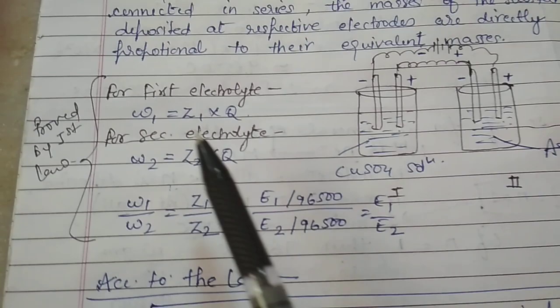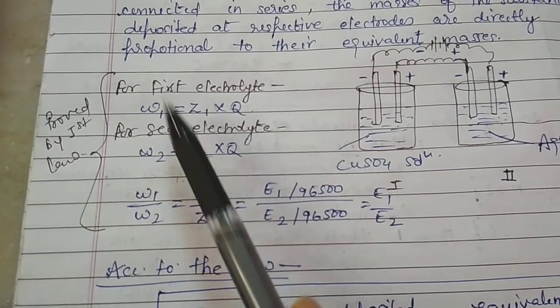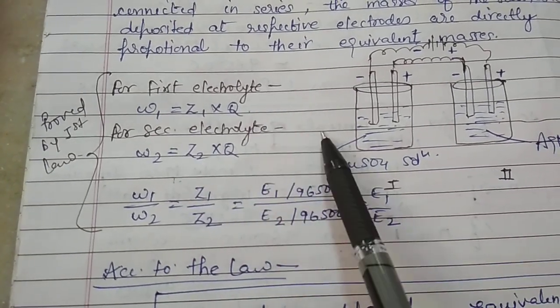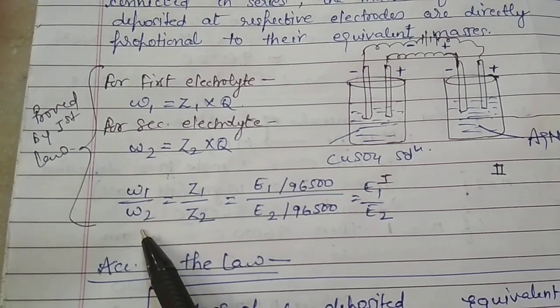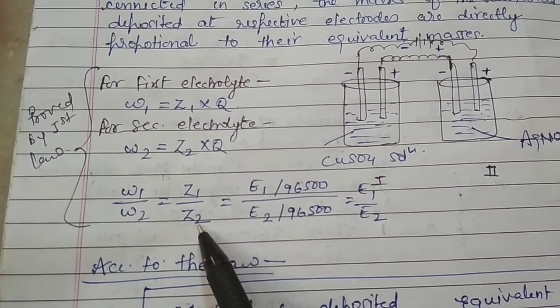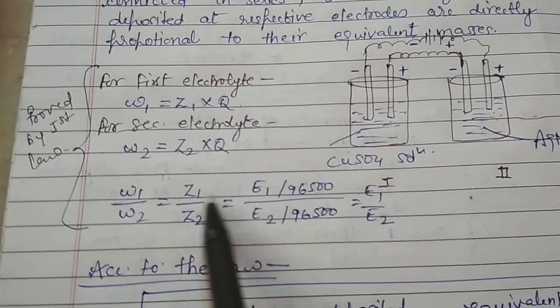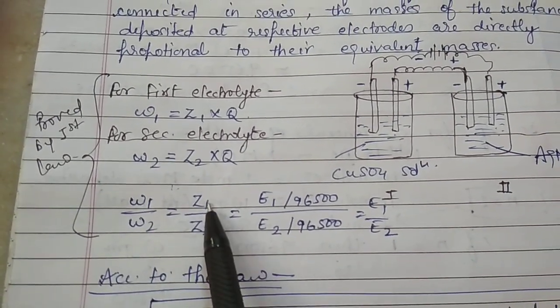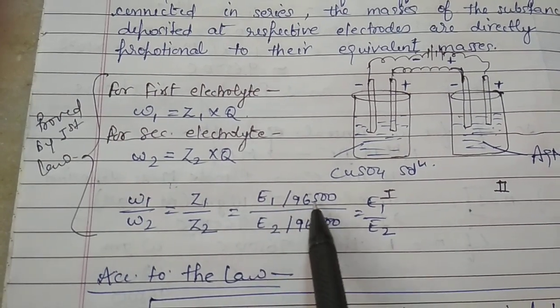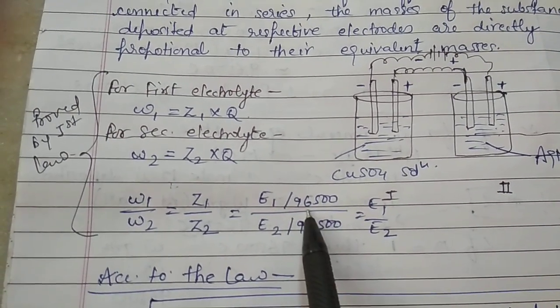Now if we divide one equation by the other, then W1 upon W2 would be equal to Z1 upon Z2, because Q would be cancelled out. And we have studied the formula to calculate Z as E, that is equivalent mass, upon 96500.